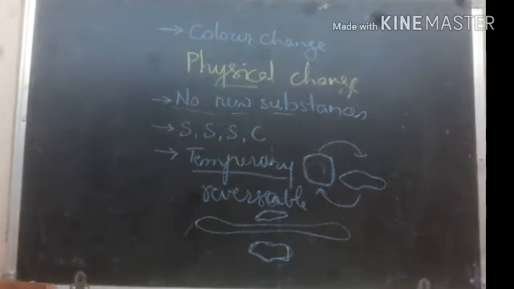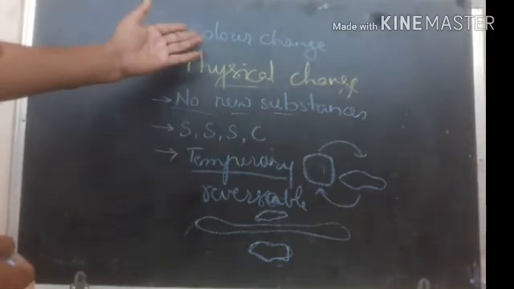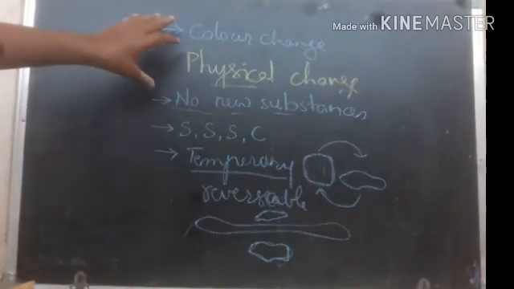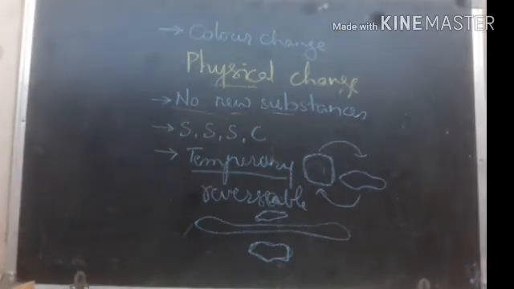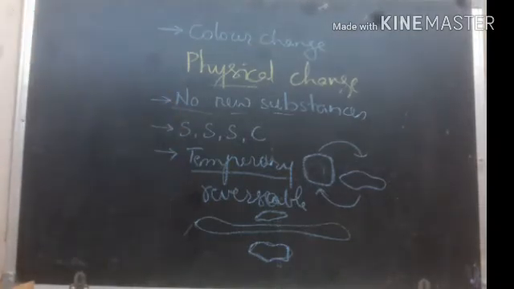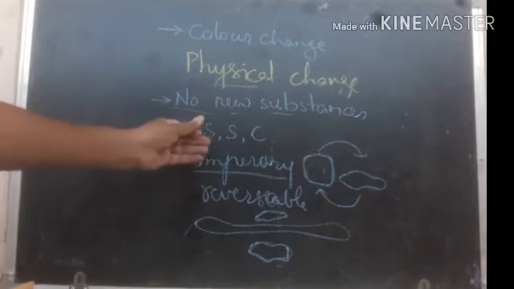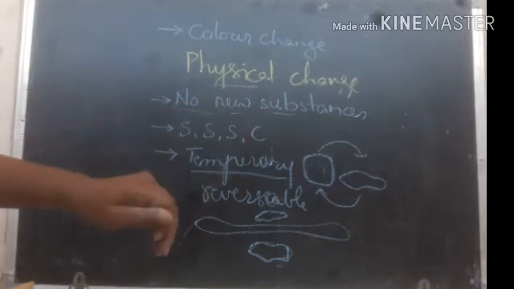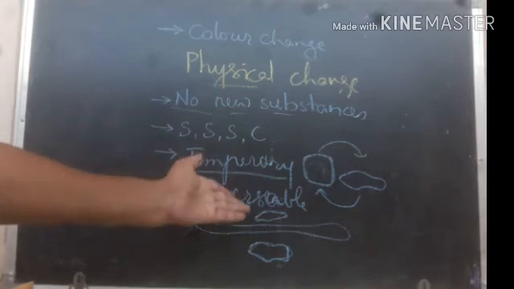There is no exact returning of the color in some cases. Color is also reversible in some cases, but mostly color may not be converted back into the normal shape, the previous color, right? So this is what we call physical change characters. These are the properties of physical change. Have you understood? There is no formation of new substance. There is change in size, shape, state and color, and it is temporary and reversible.